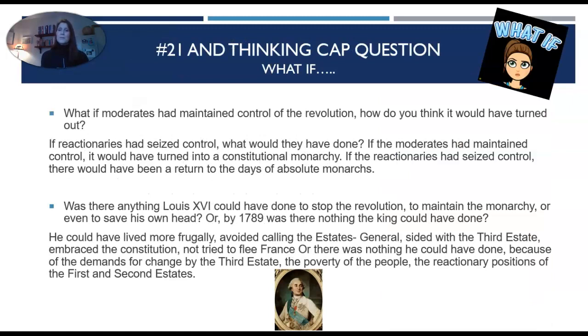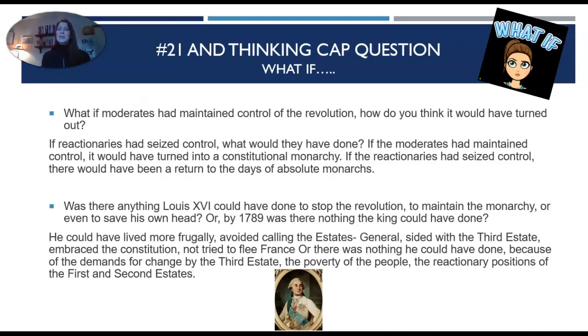Question number 21, and the thinking question, what if? What if moderates had maintained control of the revolution? How do you think it would have turned out? So would it have turned out where Napoleon would have been in complete control? It would have been almost like a dictatorship. If moderates had maintained control of the revolution, do you think that would have changed things?